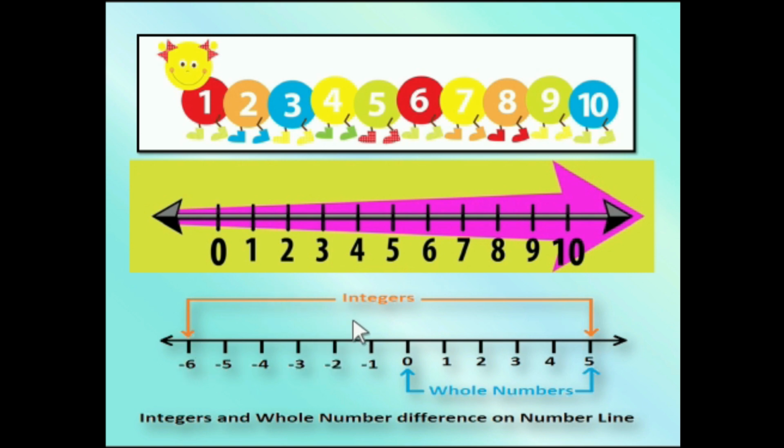One simple rule: you go towards the right hand side, value goes on increasing. You go towards the left hand side, value goes on decreasing. Right? So minus 5 is smaller than minus 2. Minus 3 is smaller than minus 1. Whereas 3 is greater than 1.